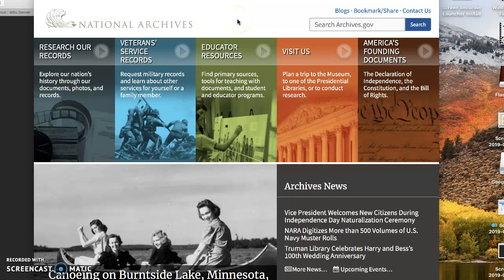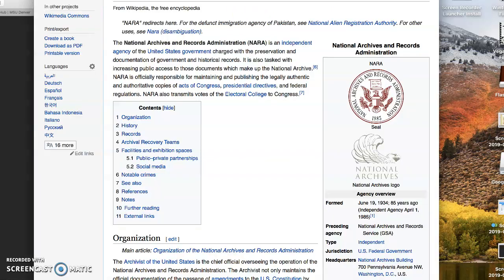Hey everybody! Today we're going to be talking about the National Archives website, or archives.gov. That's one of the great things about technology and the invention of the internet, is that you used to have to go to Washington, D.C. if you wanted to take a look at what was in our National Archives, but now you can just look it up online, which is really cool.